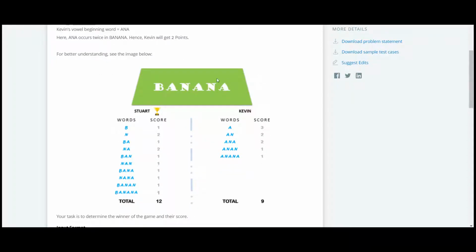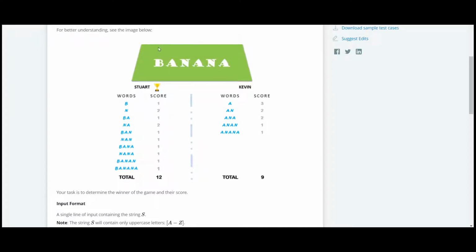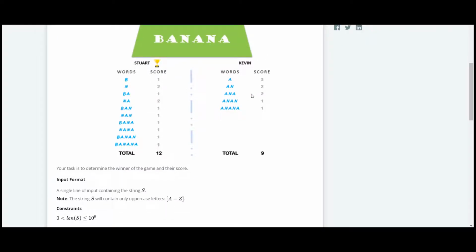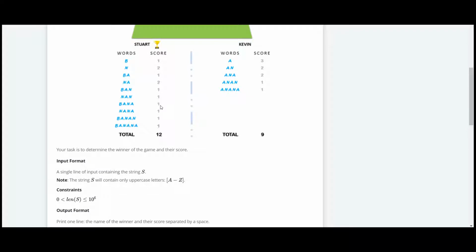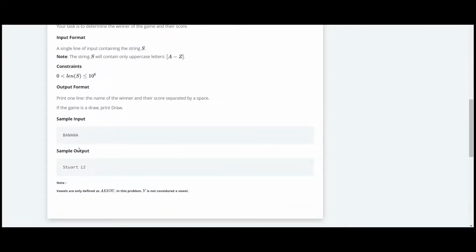By using this word banana, they have to prepare a list of words. Stuart has to prepare a list of words starting with consonants, whereas Kevin has to prepare a list of words starting with vowels from this one string which has been provided to us. And also we have to count their scores. As you can see over here, Stuart's score is more than that of Kevin, so Stuart is the winner in this case, and we have to print his name and his score.